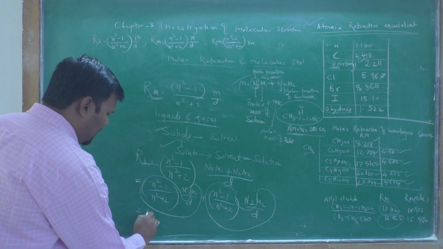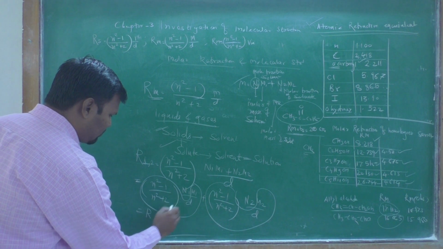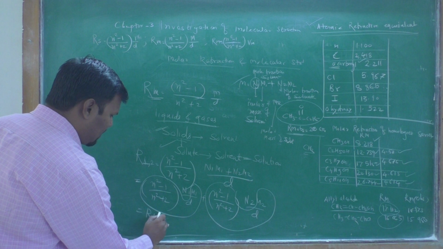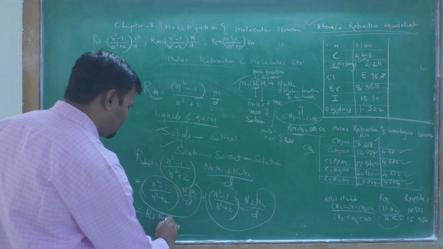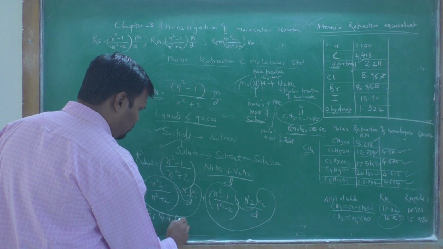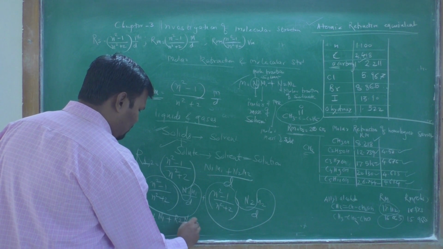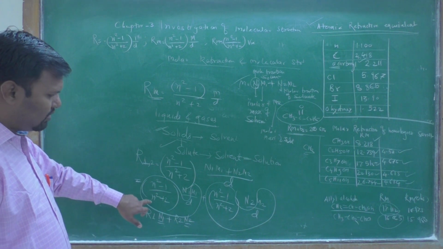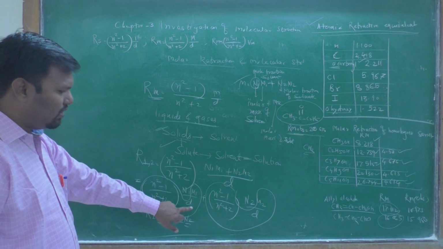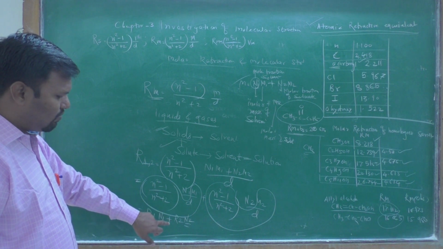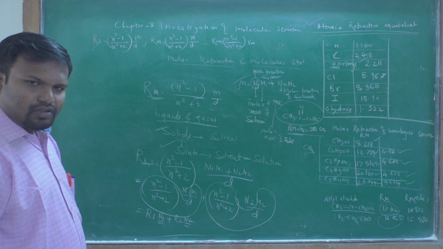Therefore R1 for this one, in n1, plus R2 n2. Okay, like that we have to find. So (n² − 1)/(n² + 2) × M/d is nothing but our molar refraction: R1 N1 + R2 N2.